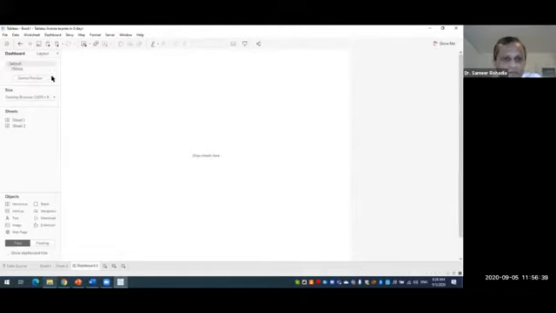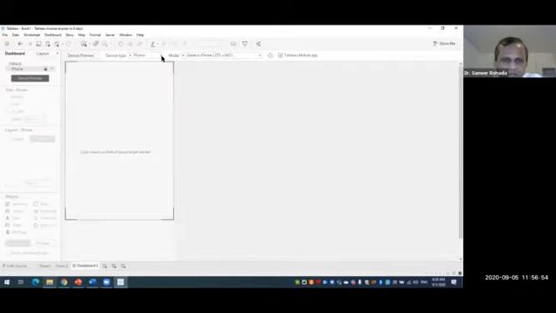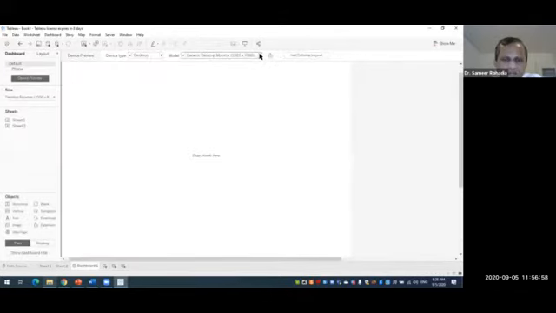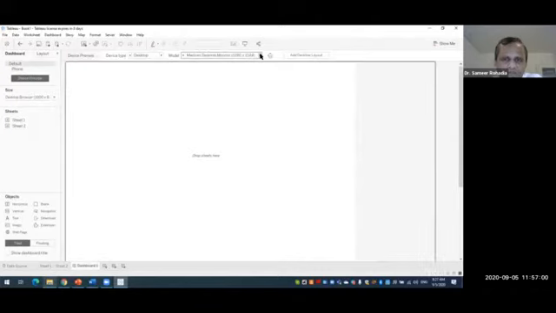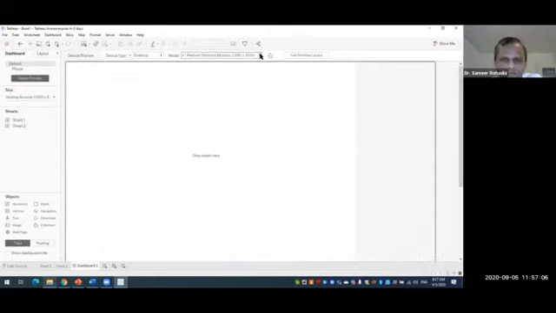Here also below you can have the device preview. If you click on the device preview, then above we have default, then desktop, tablet, phone. If you select desktop, then here we have different formats: large desktop monitor, generic desktop monitor, iPad Pro, and much more.